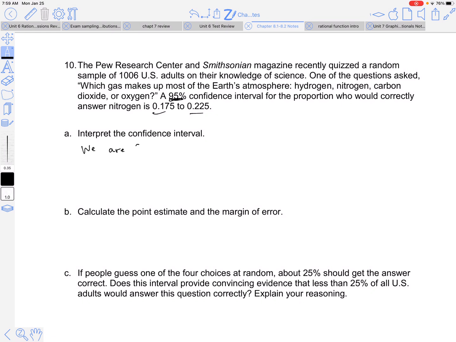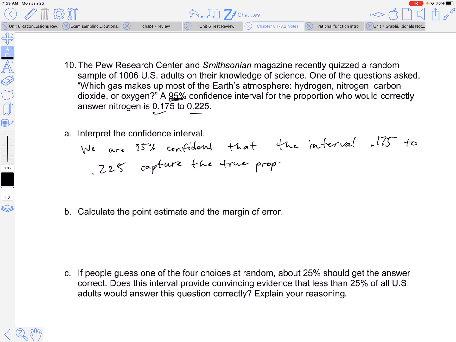We are 95% confident that the interval from 0.175 to 0.225 will capture the true proportion who would correctly answer nitrogen, right?